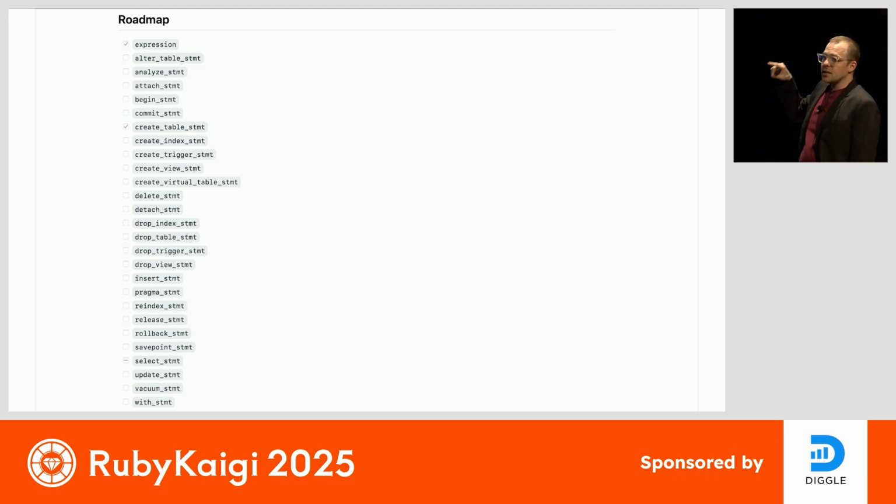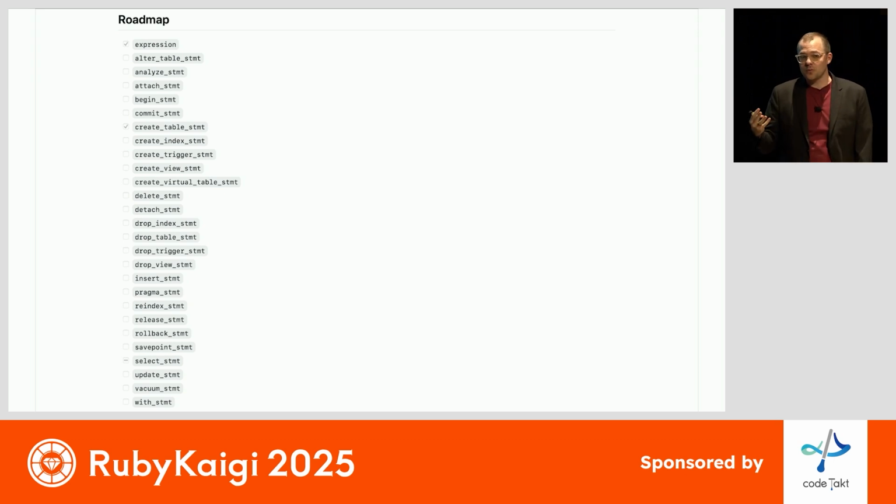Now, I confess that this looks like I'm barely started. The truth is that create table statement is one of the most complicated statements that has a number of dependencies. So getting full expression parsing and select statement parsing, those two are like the hardest two. And then create table statement is the most useful one.